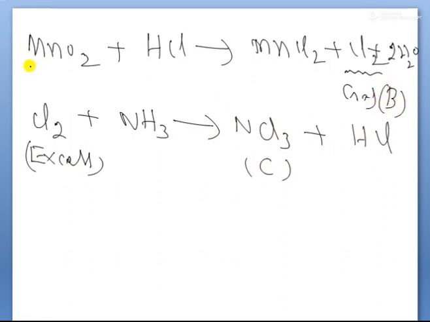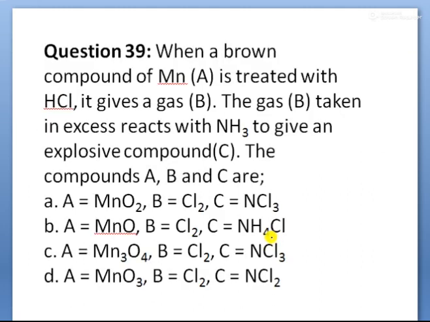The brown compound of manganese is compound A. Compound A reacts with hydrochloric acid, liberating gas B, chlorine, which in excess reacts with ammonia to form the explosive product called NCl3. So now, as per the options, what is A? MnO2, B is chlorine and C is NCl3. That is, option A is correct.